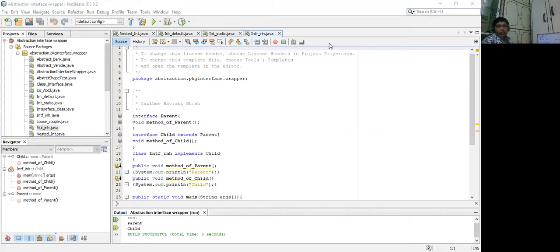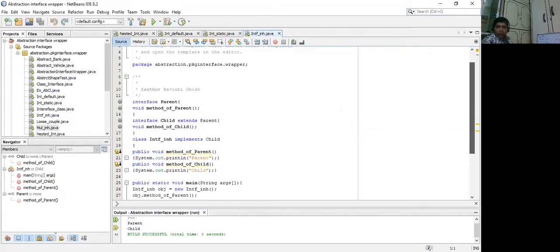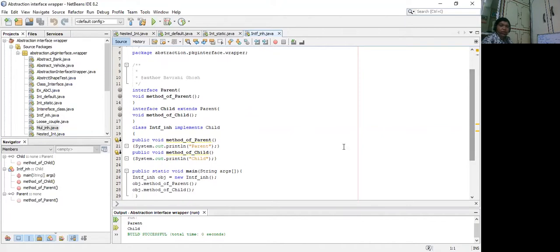Yeah. Okay. So what we have done is just the same thing that I have shown already on the board. That is interface parent. I have named the first interface as parent, and inside that I am having method of parent, just the signature. Next, interface child extends parent. So we are establishing a relationship of inheritance between the interface named child and the interface named parent.